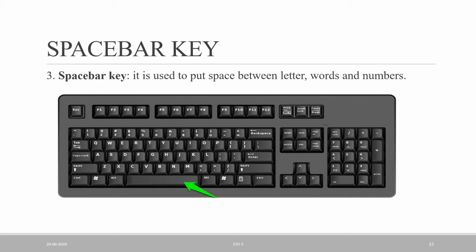But if I have to write my name, for example, I am writing my name Shweta, and also writing my surname Yadav. I have to put a space between my name and my surname. So which key will I use here? A space bar key. See here, this is the space bar key. I am highlighting this key. It is used to put a space between letter, word and number. So you can understand the space bar key and its uses.